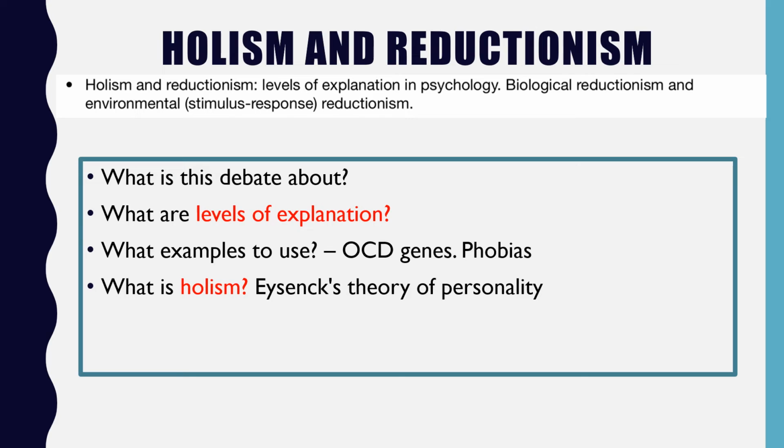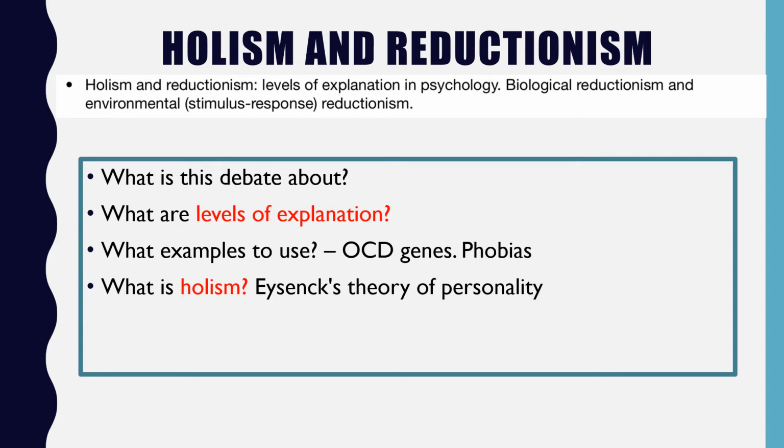Now, in terms of what examples to use for biological reductionism and environmental reductionism, psychopathology is great for issues and debates. It's a really good link in. When you talk about OCD, you look at the genetic explanation of OCD, which asserts that it's the COMT and SERT gene, in terms of malfunctioning of those genes which ultimately results in OCD. So what I'm saying is, if I want to understand obsessive compulsive disorder, I can reduce it down to this biological level in terms of understanding it in terms of these genes.